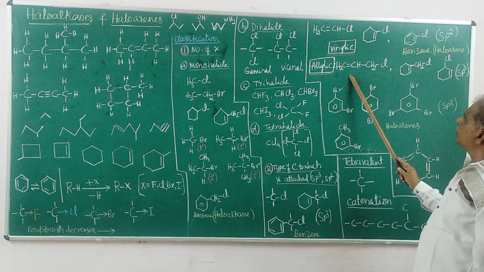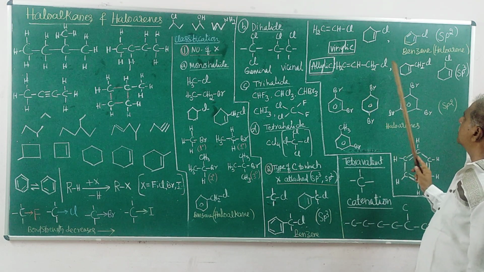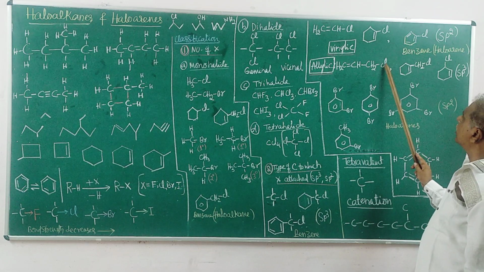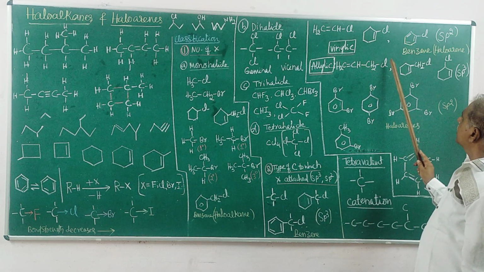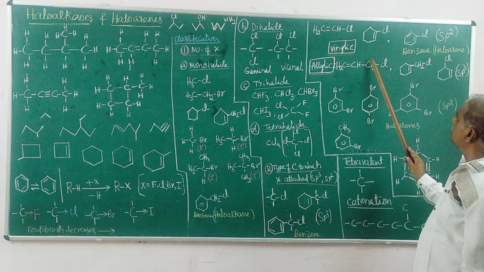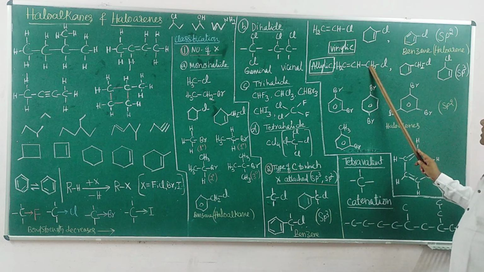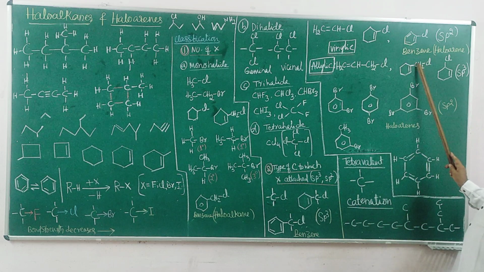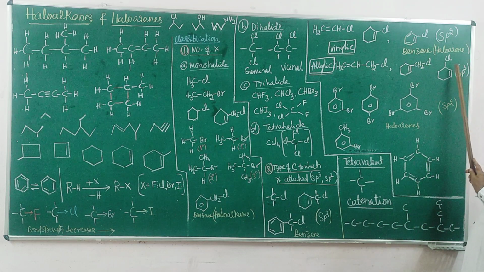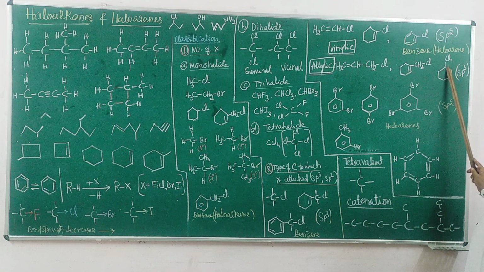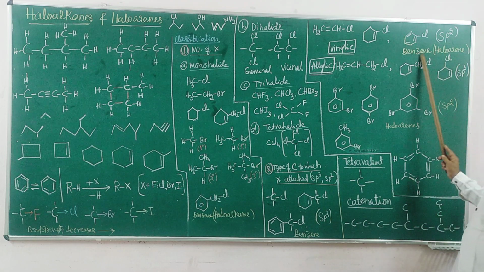And this is another compound where the double bond is here, but the halogen is not connected to the carbon with the double bond. Halogen is connected to a carbon with a single bond, sp3. Here the carbon is sp3 hybridized, with single bonds and another hydrogen here.